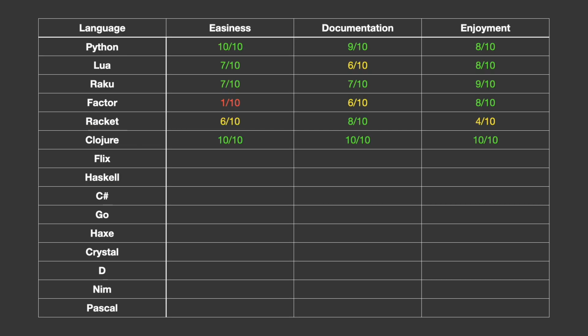Perfect 10s for Clojure across the board. It seems to strike the balance of practicality and beauty really well. Generally speaking, I do like the language, as you can probably tell, so I am a bit biased. I don't write it very often, but I'd like to use it more in the future.